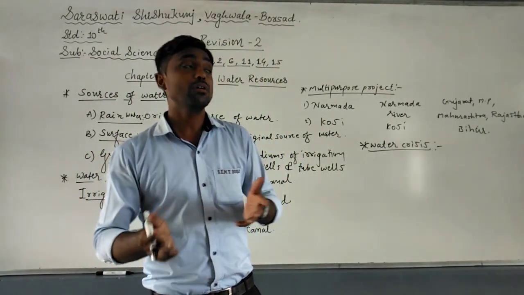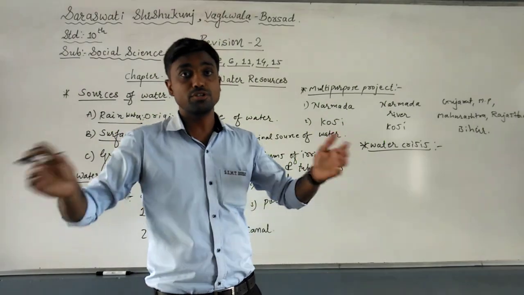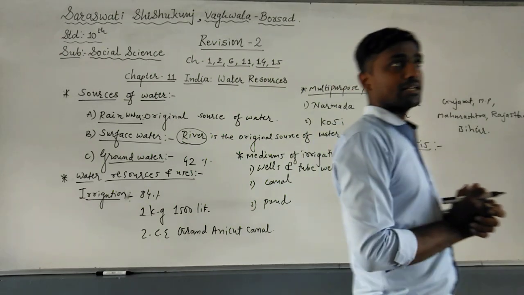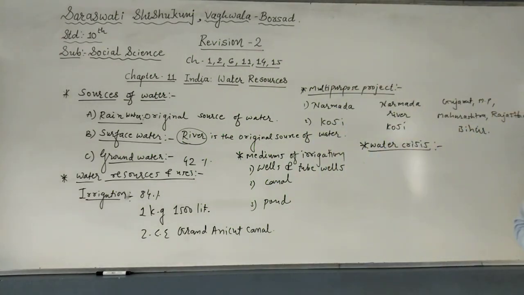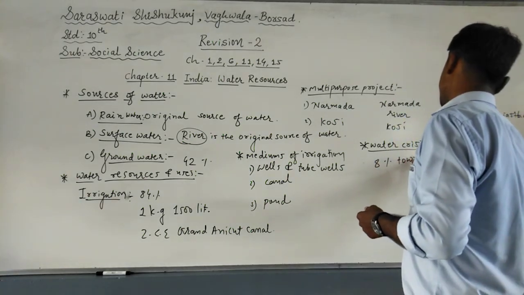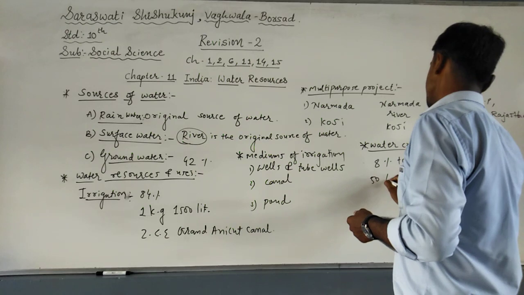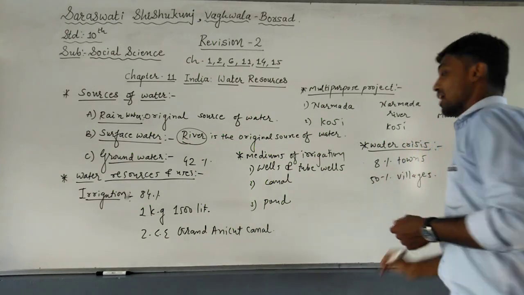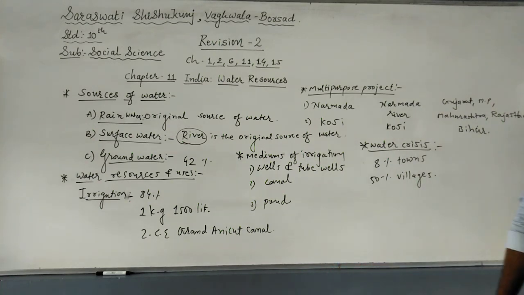We are very lucky to be born in this region, where we get a sufficient amount of water, but there are so many places in the world that have scarcity of water. For example, 8% of towns and 50% of villages are not getting fresh potable water.